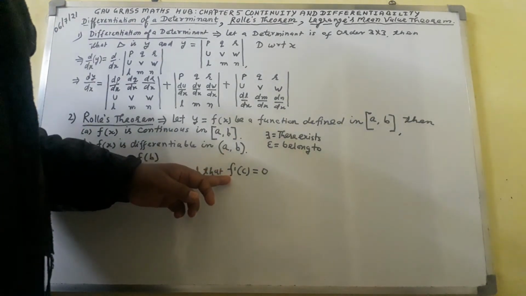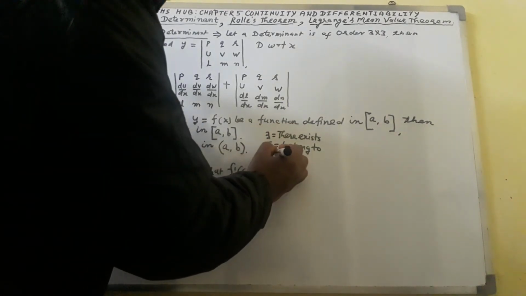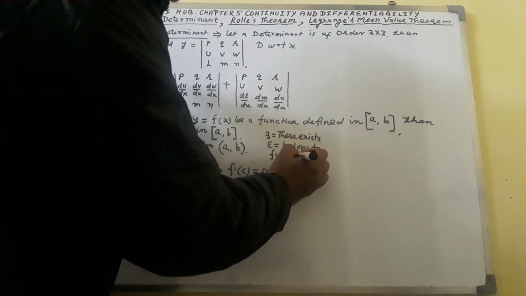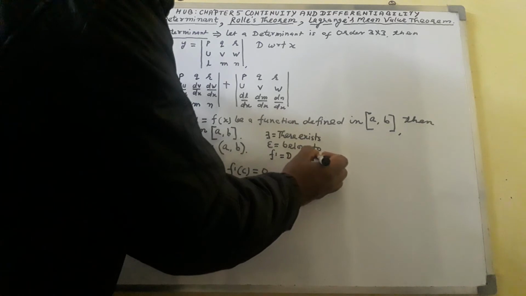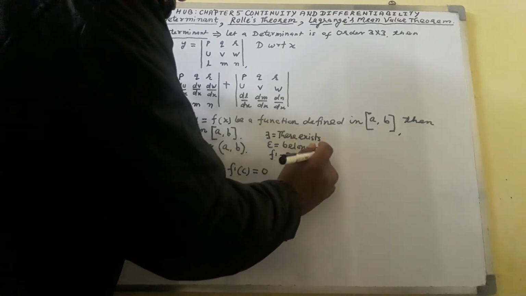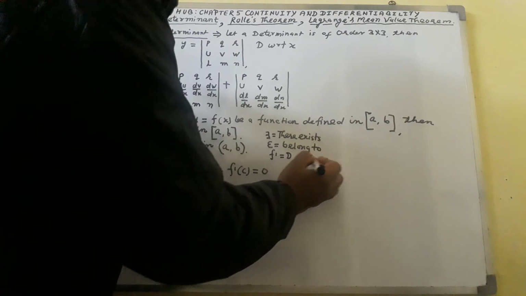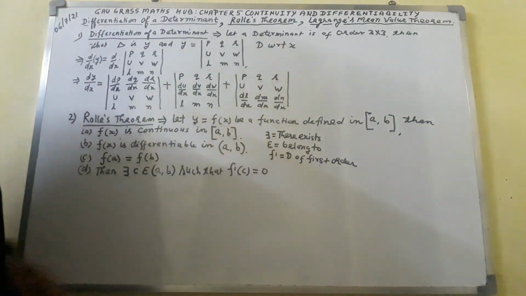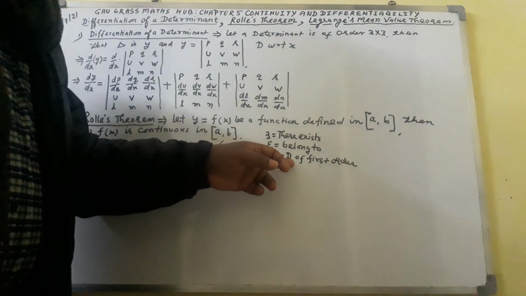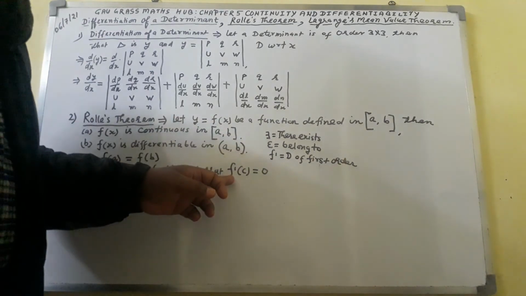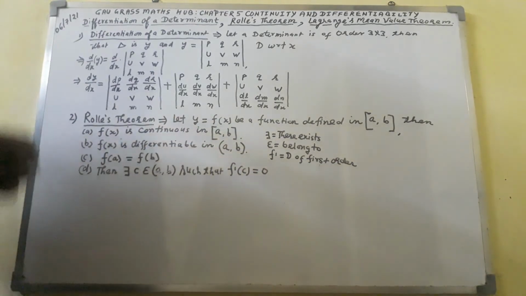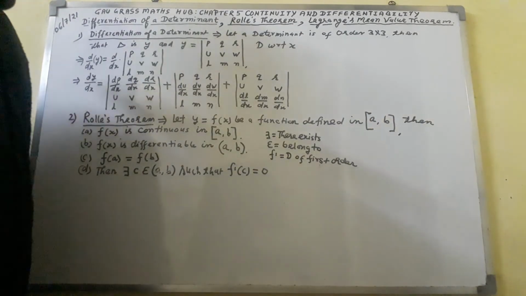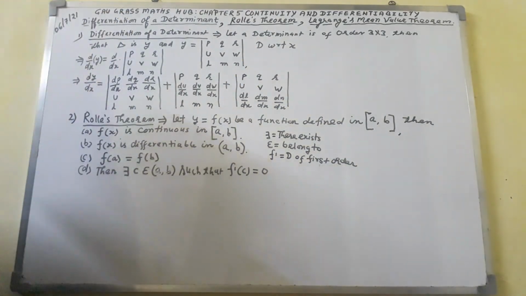Here f dash means f dash equals derivative of first order. This one: f dash c equal to 0. This is Rolle's theorem I have explained here in brief.